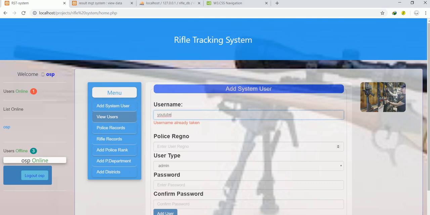Here I also have to give in the police registration number. I could have made that auto increment, but in most cases the police already have their own registration number in a different format, so you just need to input it here. Maybe the registration number of this policeman is 500 or something like that, 555.